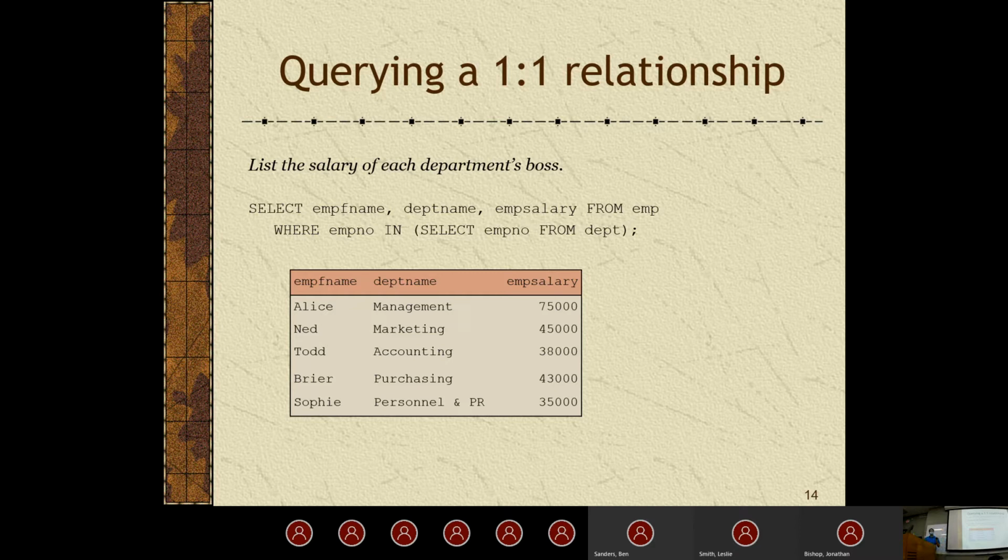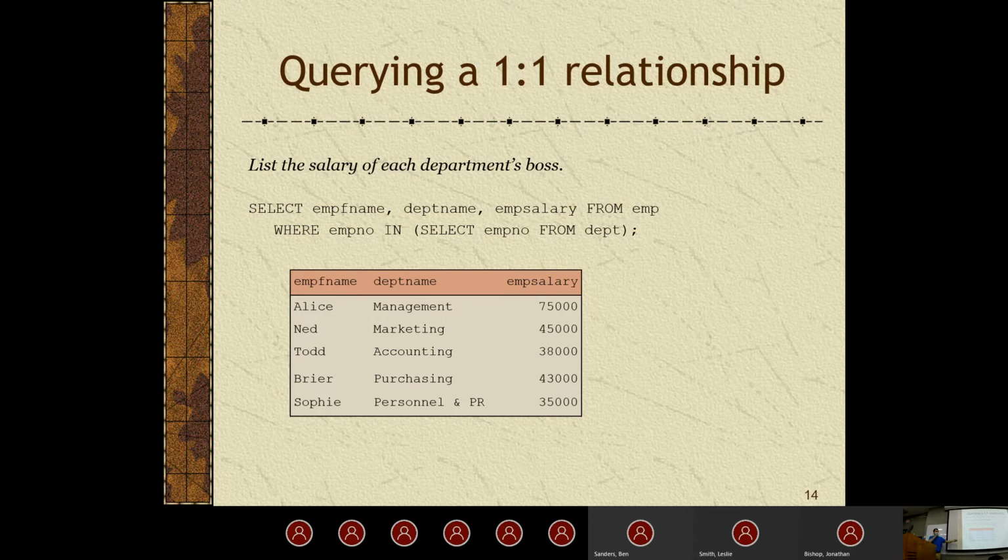But we're going to do this a little bit differently than before. Now we're going to do a where condition where the emp number is included inside select emp number from department. You could also do select star from department. It'll give you the same exact results in this case. But basically what you want to do is to determine which person within the department is the boss. And those are the only people you're going to report the results for.